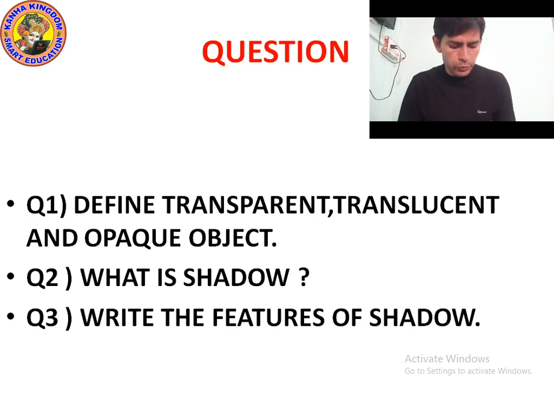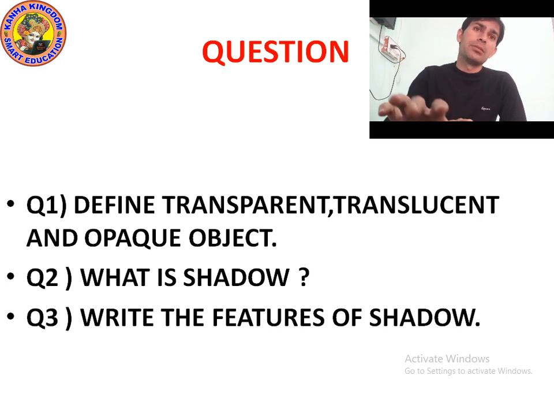Now next question, question number 2: what is shadow? A shadow is a dark spot which is formed when the light is blocked by an object. A shadow is actually a dark outline which is formed when the light is blocked by the object.